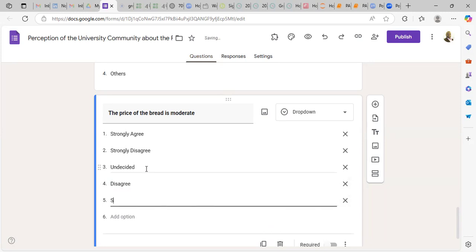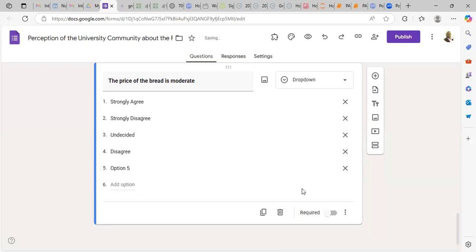The last one will now be strongly disagree. So people will not want to know this, the answer does not come up. Why? Don't know why.